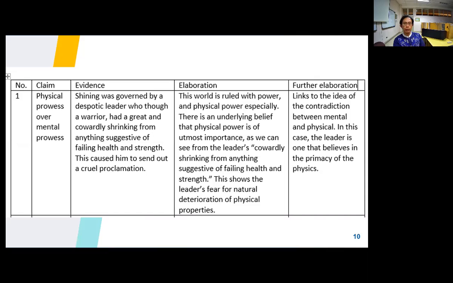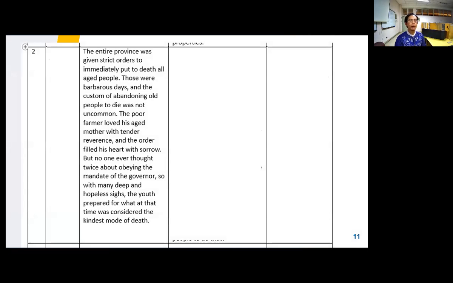This story is quite long. There might be evidence in other parts of the story that contradicts this. So I leave it open there. Now I go to the next part because, yes, this is my first assertion, okay? But not the end. This is my first assertion. And later on, I go to the next part.